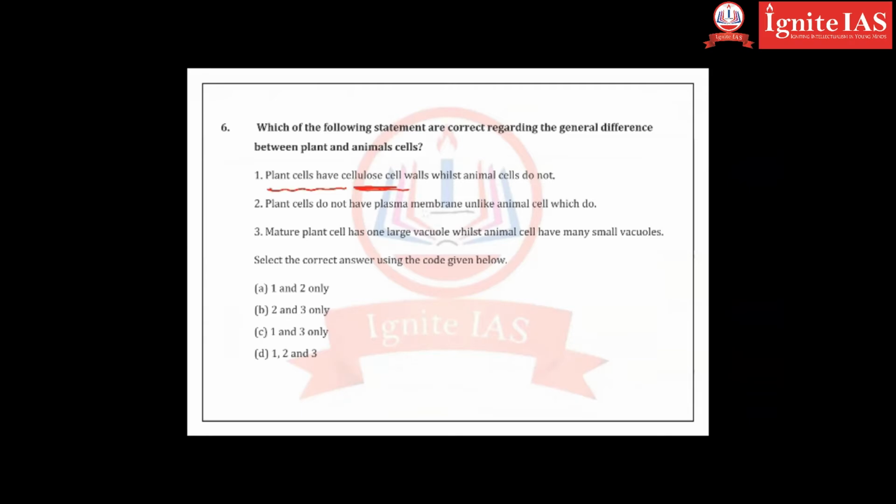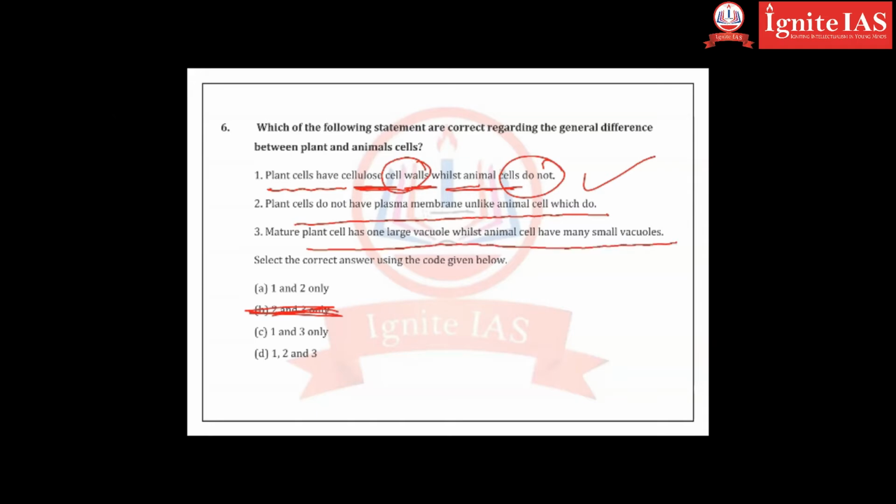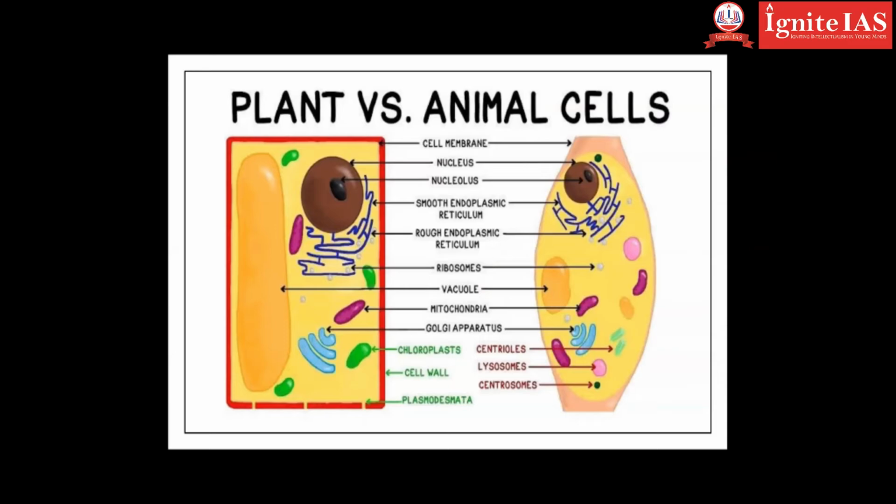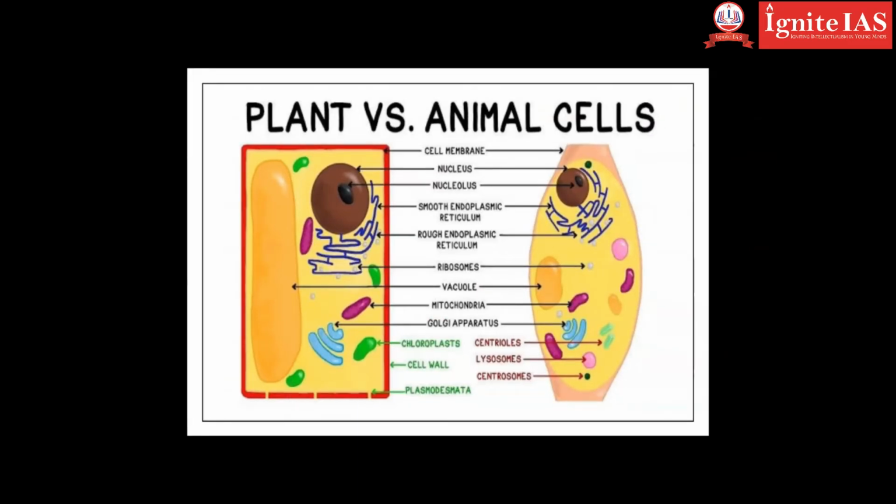Plant cells have cellulose cell walls, whilst animals do not have. Okay, cell wall is there and these do not have a cell wall, correct? So wherever you don't have one, eliminate. Plants do not have plasma membrane unlike animal cells do. Mature plant cells have one large vacuole while animal cells have small vacuoles. 3 is also correct, but 2 is not correct. 1 and 3 is the option. Okay, so you can see here, it's a large vacuole. This is a small vacuole, right?